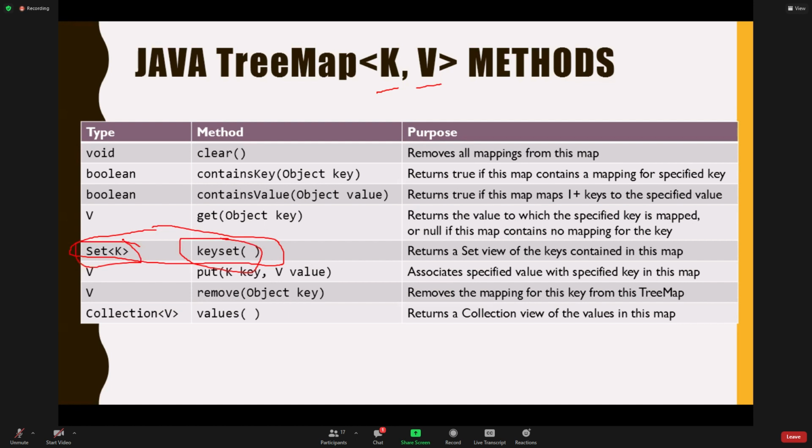A set of values that are in order. Make sense? Now, if you don't care about the ordering, don't use this, right? Again, this is one of those thought things where you go, if I just need it fast, but I don't care about the ordering of the keys, then I will use a hash map. If I care about the order of those and I want to avoid having to do extra sorting, maybe I'm going to use a tree. Right, and Sarah says, do we always need a key? And the answer is yes. You always will give it that pairing, because the key doesn't make any sense without a value, right? They always go hand in hand, okay?